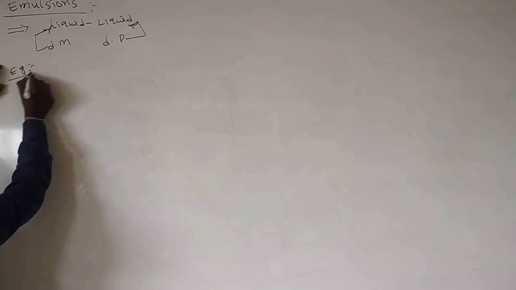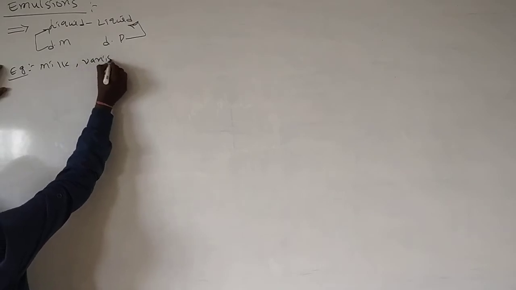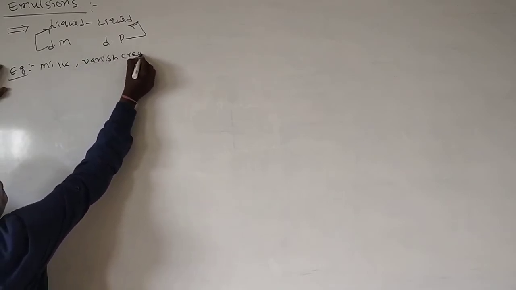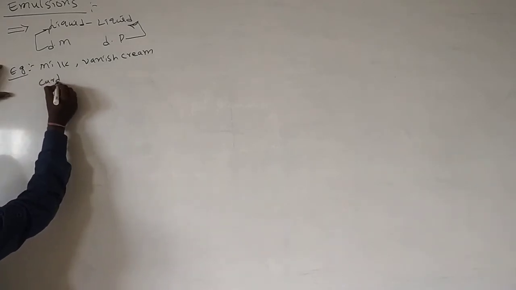Both are liquids. Such systems we call emulsions. Examples for emulsions: there are so many, like milk, vanishing cream, curd.